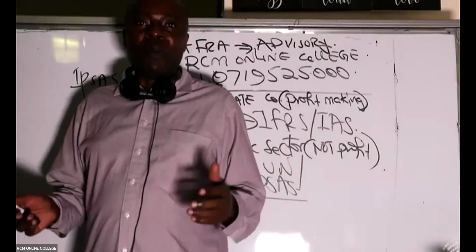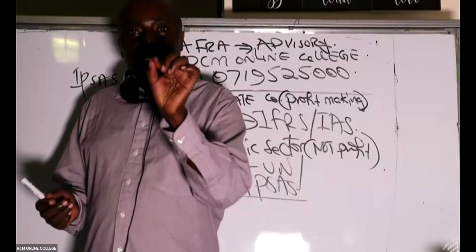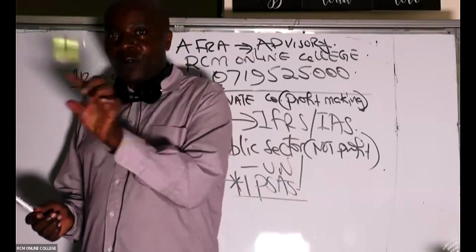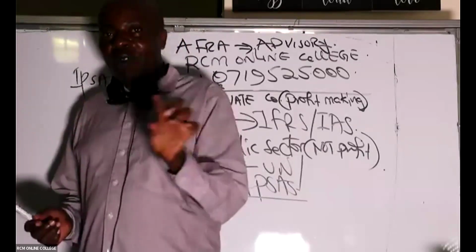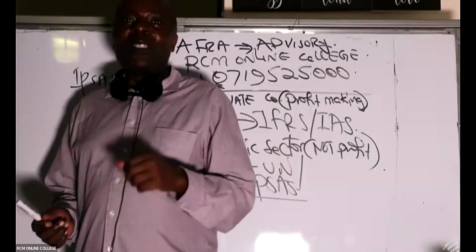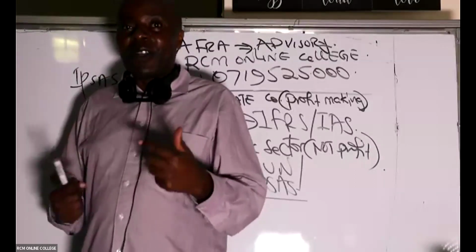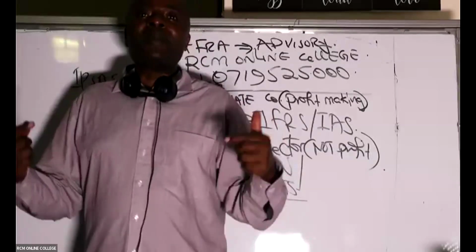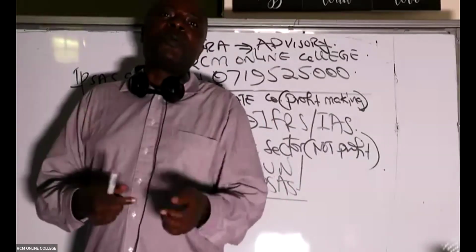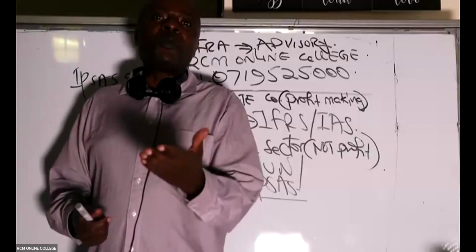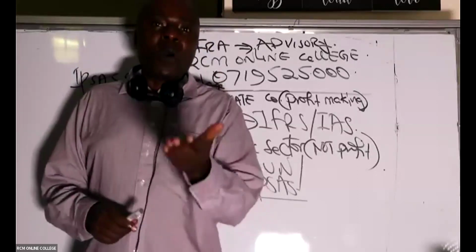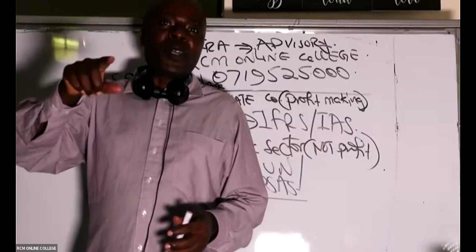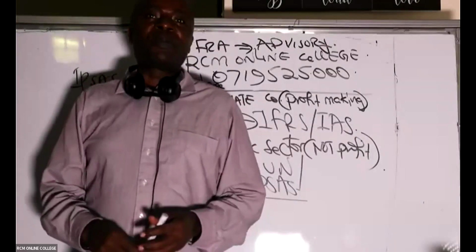So if you go to the United Nations, for example, to their statement of surpluses, or statement of performance, you'll see them articulating two types of revenues. They always mention on their face, revenue from non-exchange, revenue from exchange. Now, these people who came up with these IPSAS are very, very bright. They knew a long time ago that ultimately most of these not-for-profit organizations shall be required to pay taxes on their exchange revenue.